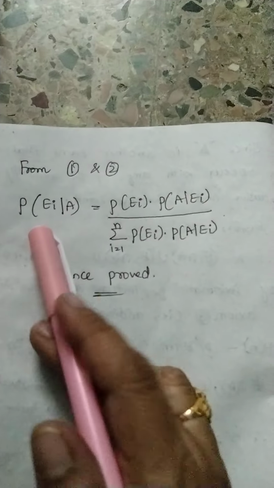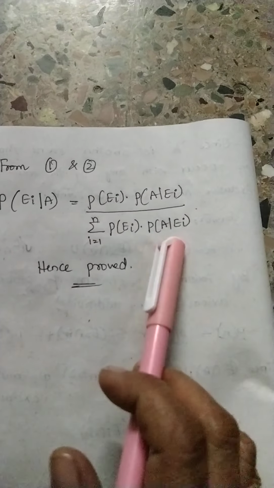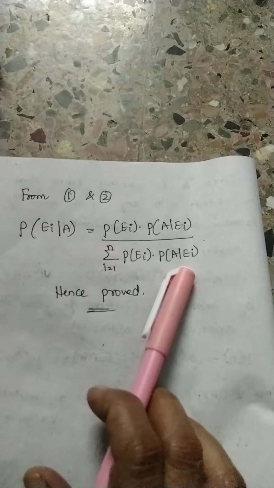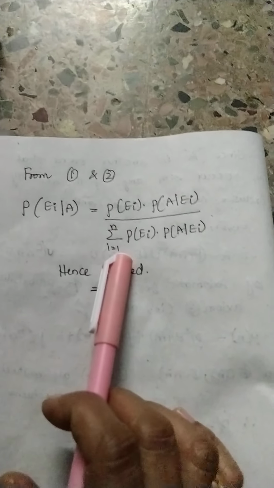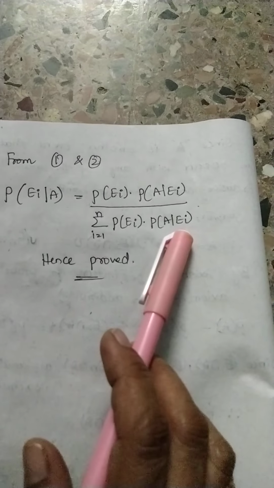In the last step, we are going to use equations 1 and 2. Probability of Ei given A is equal to the same numerator, and in the denominator what do you have? Probability of A. In equation 1 we have already written probability of A as the summation from i equal to 1 to n of probability of Ei into probability of A given Ei. Hence we have proved Bayes theorem.